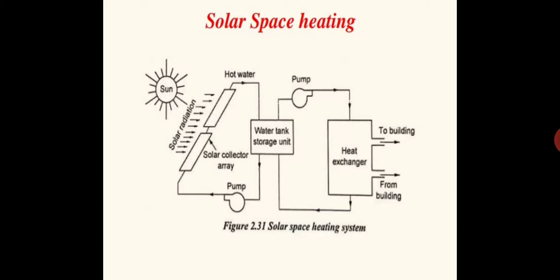So always they are in need of solar heat, always in need of heating instead of cooling. So mostly they will be depending on solar space heating for the heating purposes. Okay, so you can see the working principle here. See, solar radiation is collected in a solar collector array. Arrays of solar collectors will be there, so that we will have a large quantity of hot fluid produced.